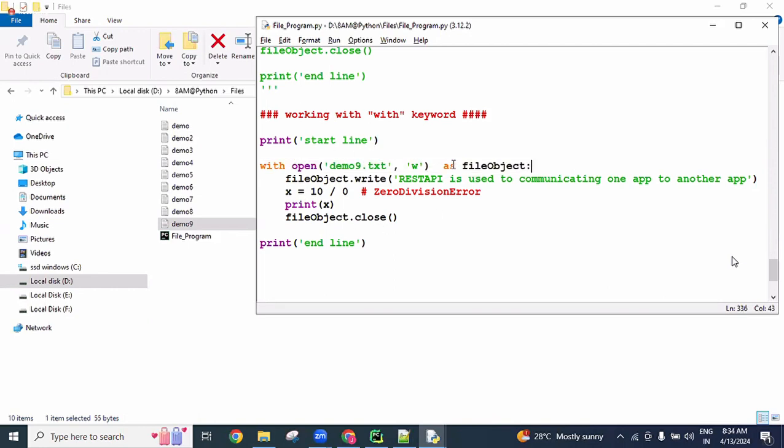So here the as keyword, we already discussed the as keyword in the modules chapter. In the Python modules chapter, the purpose of the as keyword is renaming the module name or renaming a property name. Every module may have a lot of properties, which means a lot of functions. Those functions we can rename.